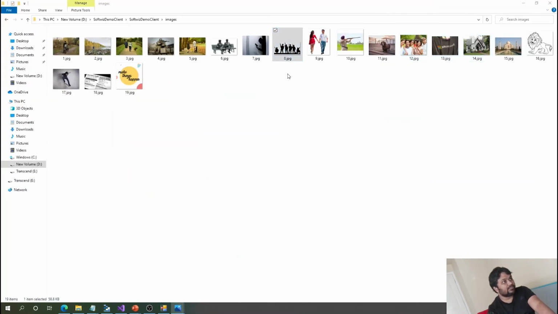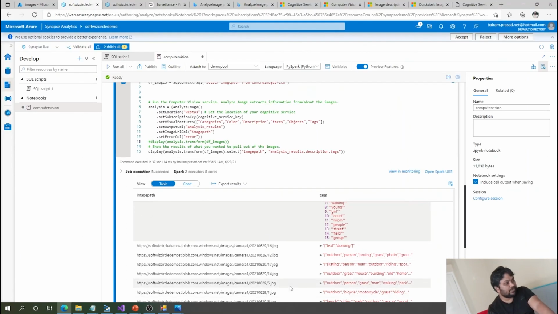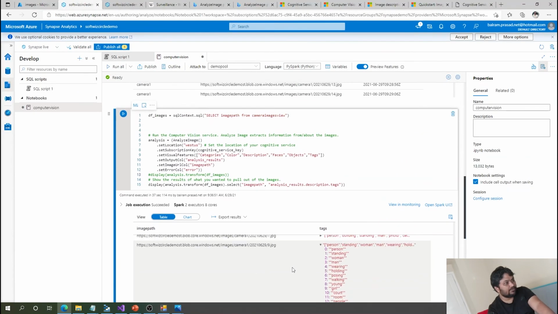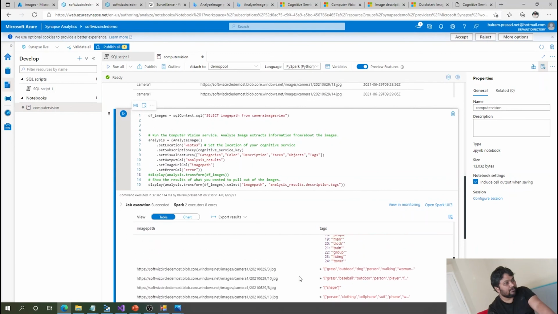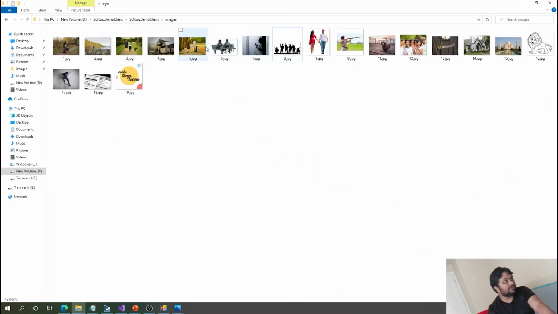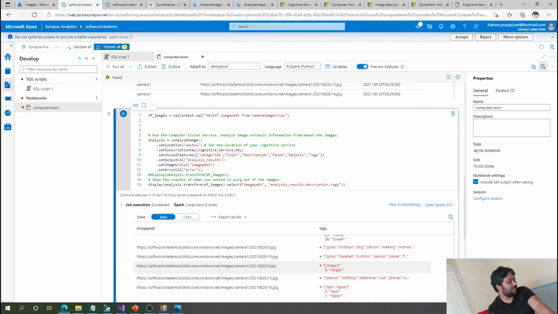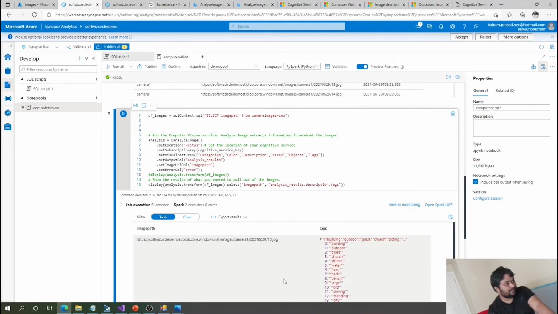Let's see what is coming for number 8. Image number 8 is a little bit different, I put it for testing purposes. Let's quickly go and see where number 8 is. It is a black and white picture, and it is not able to detect anything, I guess only shape is coming. Let's see picture number 4.